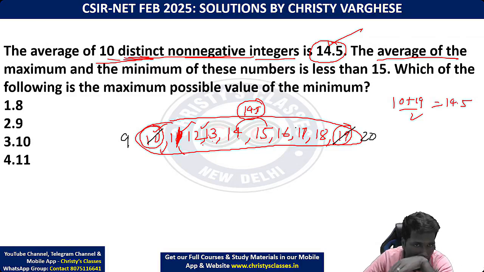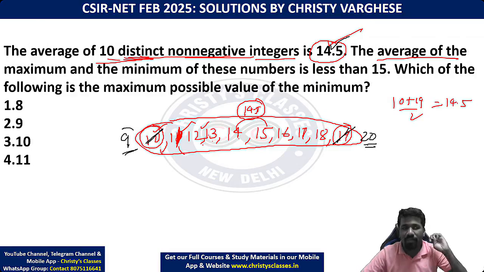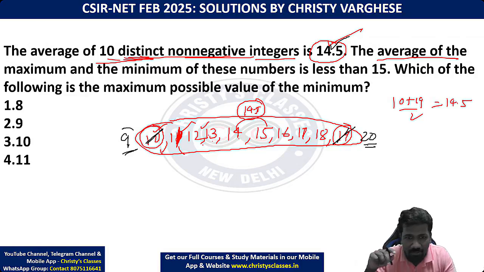Okay, yeah. This is how you can do trial and error. If this is 9 and this is 20, the average will be 14.5, because the sum of observations will be the same. 10 you reduce by 1 to get 9, and 19 you increase to get 20. So the sum of observations is still the same, which means the average will also be 14.5.